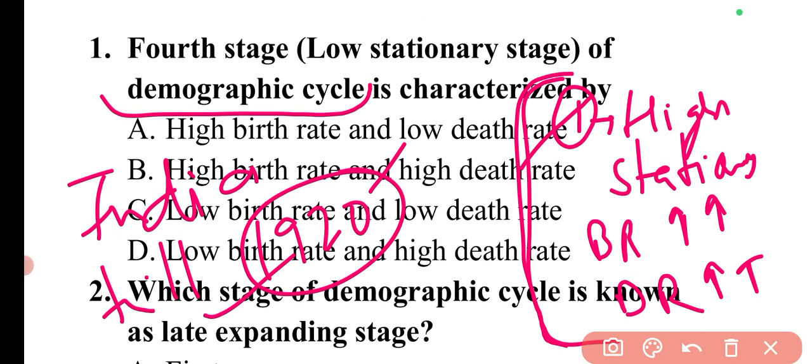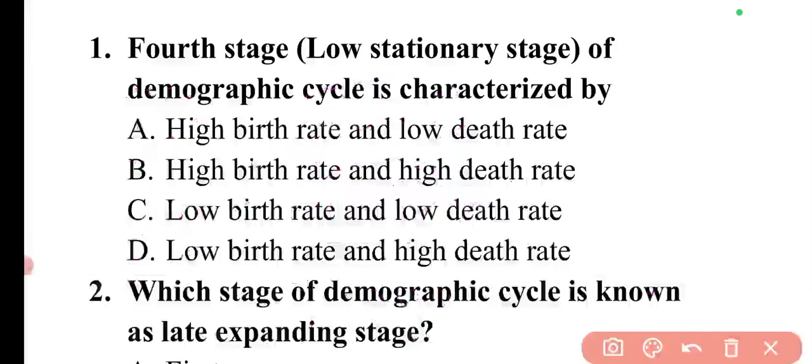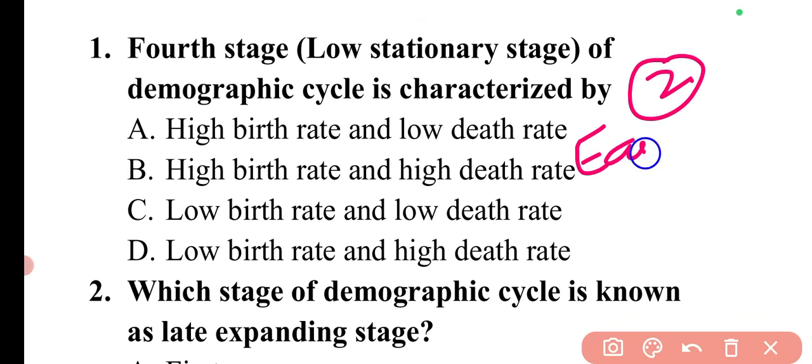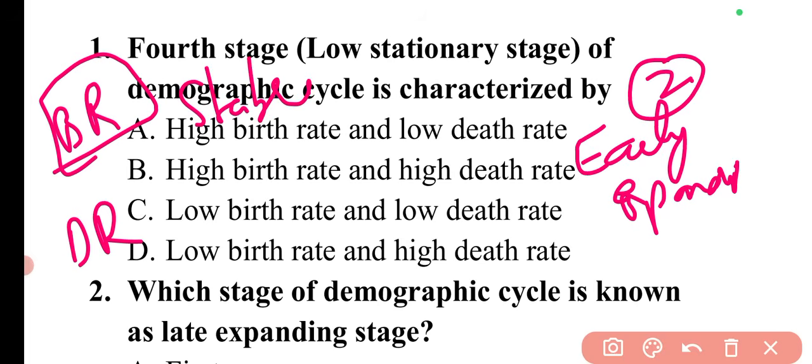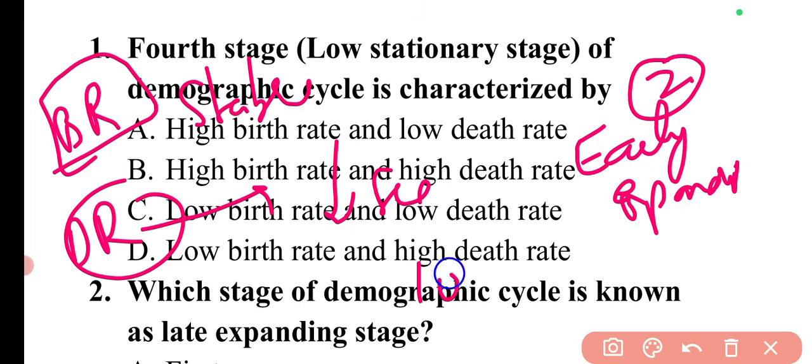And the example is India till 1920. So then the next stage is the second stage, which is the early expanding stage. In this particular stage, what happens? There are two conditions for birth rate and death rate. This birth rate will be stable, meaning unchanged, and the death rate will decrease. Previously there were 1,000 people dying and 1,000 people having birth.